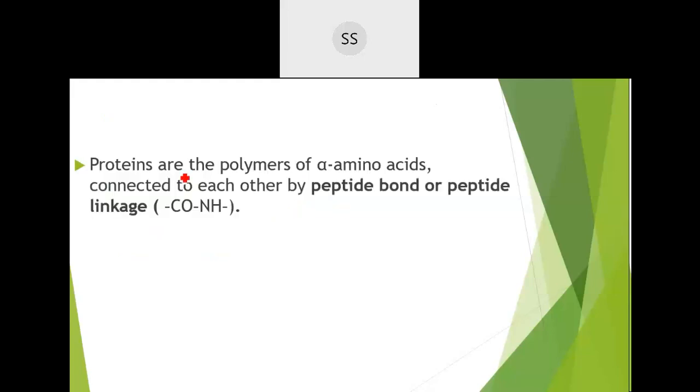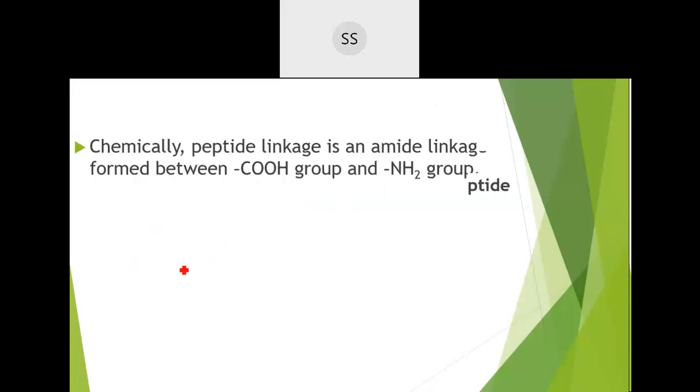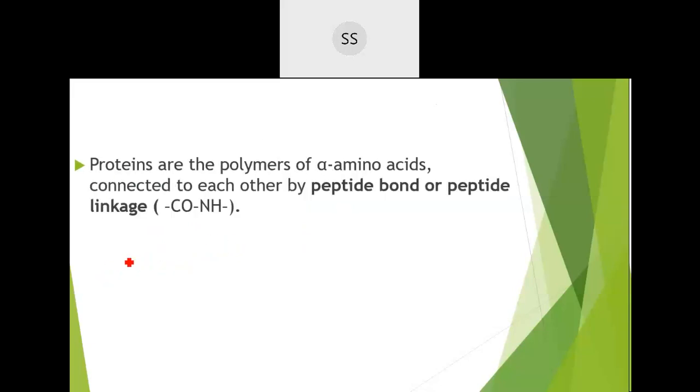If two amino acids are present together, like I'll write down here, two amino acids I'm taking as the example. If they are linked together, NH2 here, CH2COOH, one more NH2 group, CH3 I'm taking. One is glycine, this is glycine, and the other one is alanine. This is alanine, the second one. One is glycine and the other one is alanine.